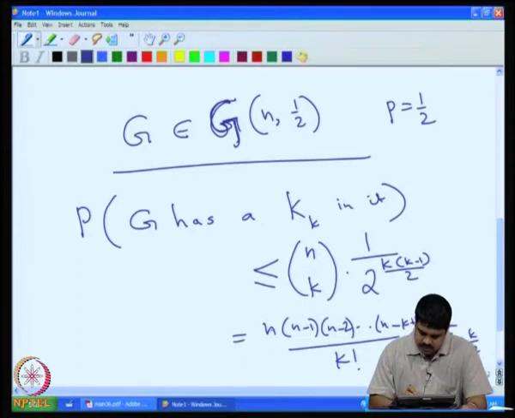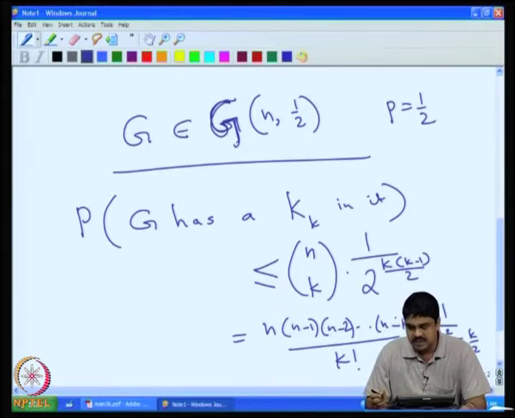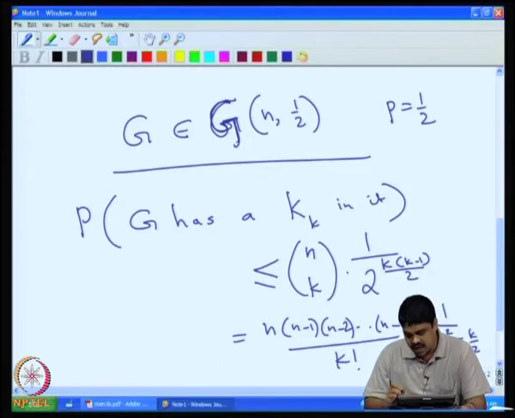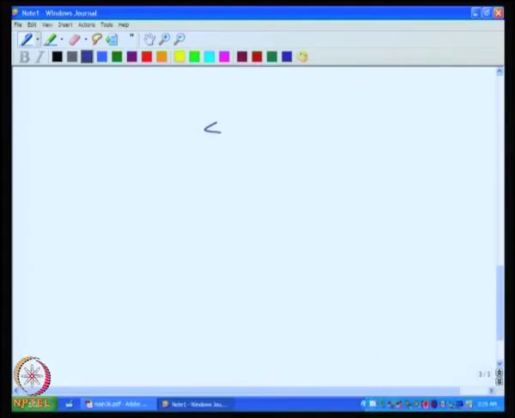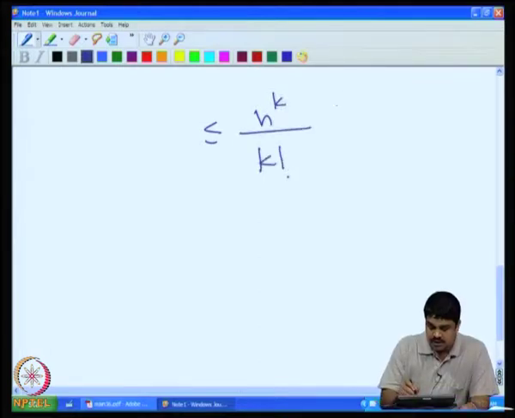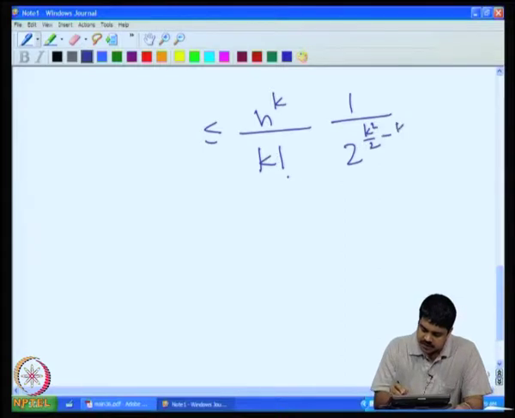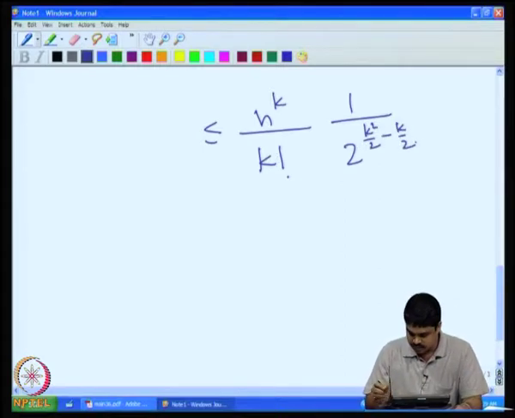The numerator can be substituted with n to the power k, because there are k terms here, and each of the terms n minus 1, n minus 2, up to n minus k plus 1 is less than or equal to n. So, I can simply write this is less than or equal to n power k by k factorial into 1 by 2 to the power k square by 2 minus k by 2. That is what I can see.